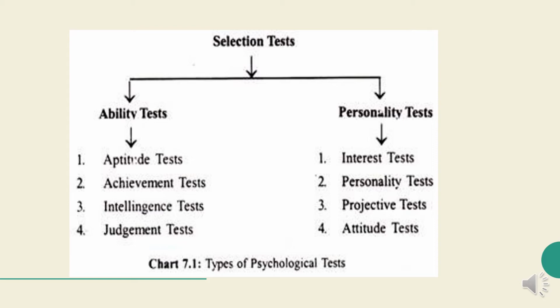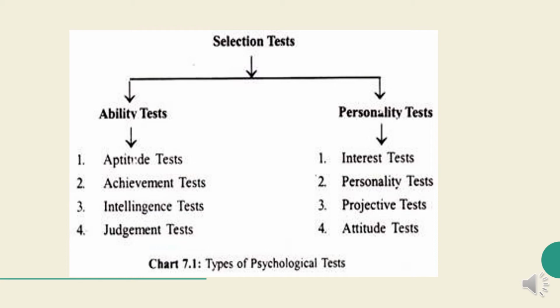In ability test, first one is aptitude test, second is achievement test, third is intelligence test, and fourth is judgment test. And in personality test, first is interest test, second is personality test, third is projective test, and last is attitude test. So we will discuss one by one.